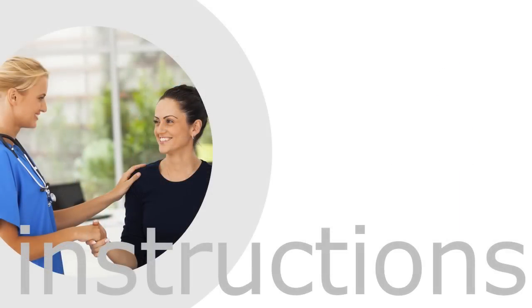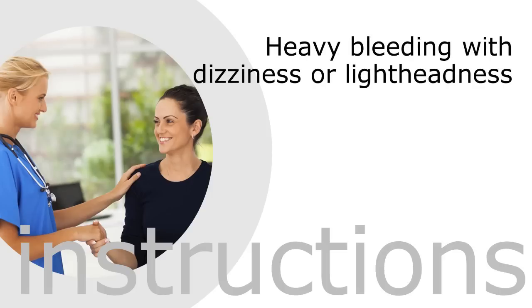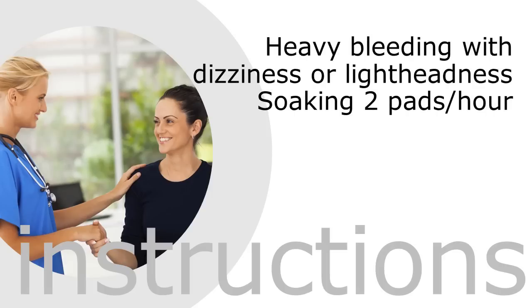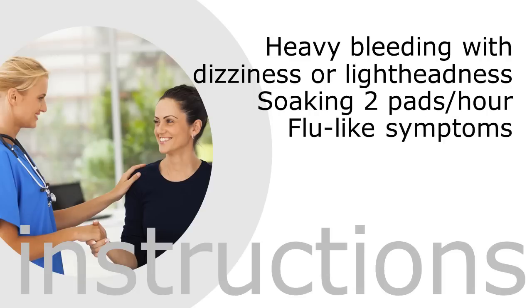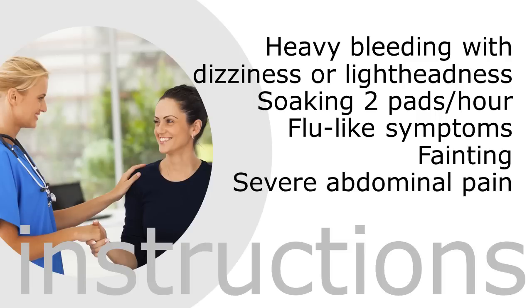You provide Tamara with discharge instructions and confirm that she understands what to expect over the next few days. You tell her to contact the clinic if she has any questions or experiences any of the following: heavy bleeding with dizziness or lightheadedness, soaking 2 pads per hour for 2 consecutive hours, flu-like symptoms, fever or chills occurring after she takes the misoprostol, fainting, severe abdominal pain or severe cramping that is not relieved with ibuprofen or other pain medicines given to her at the clinic, or failure to get her next period when expected.